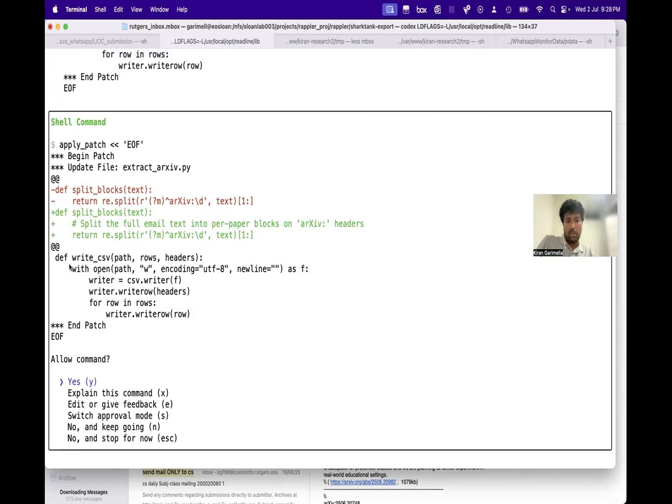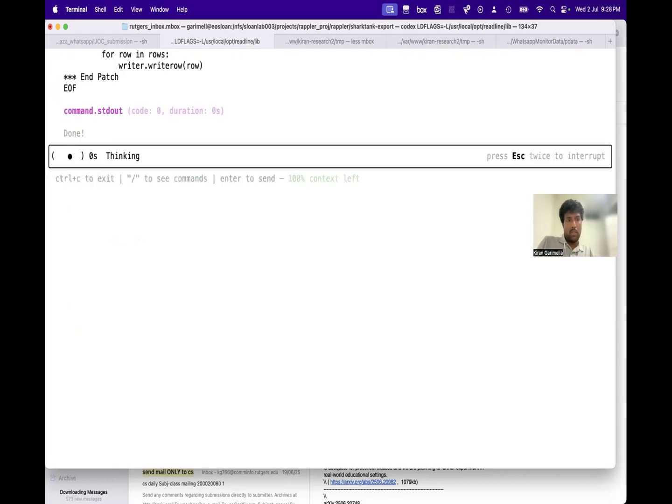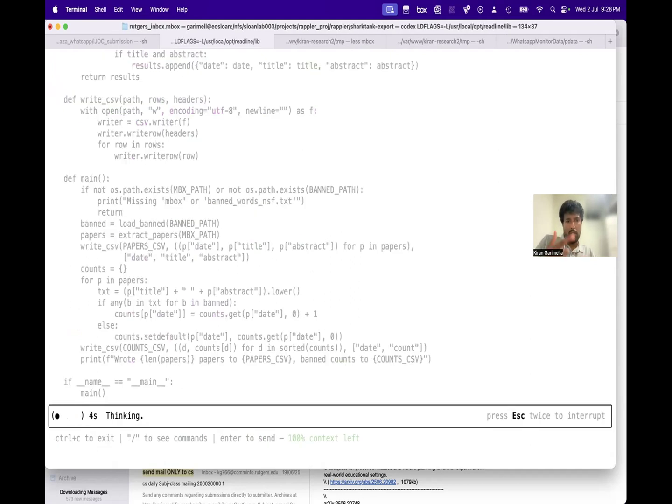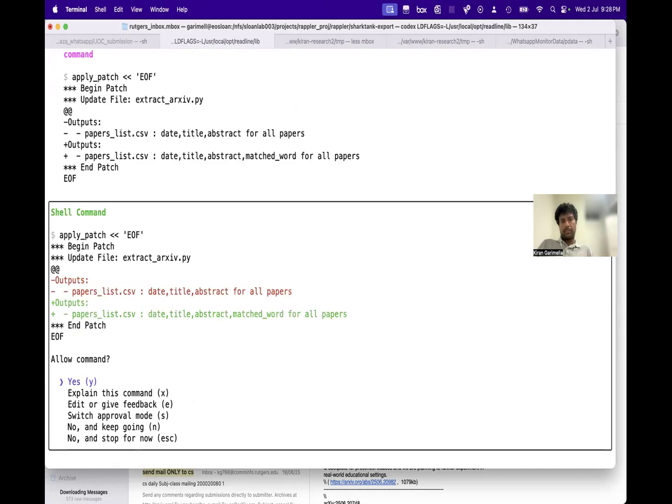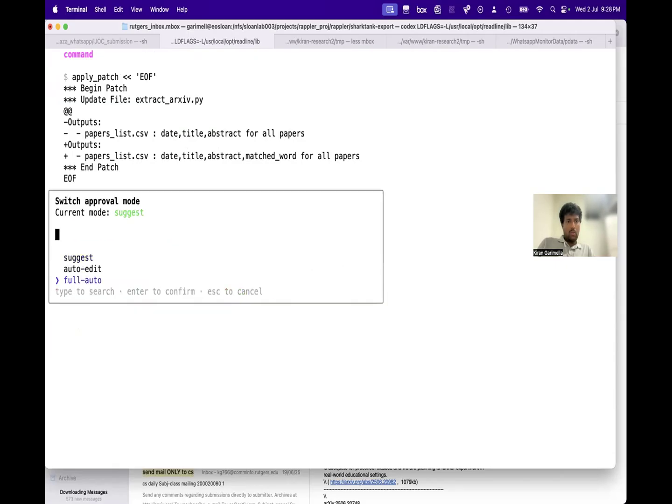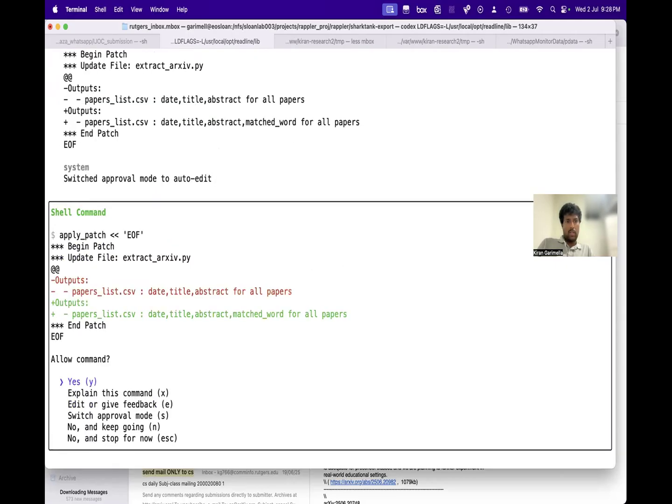Okay, why not? Whatever. Yeah, so it's basically okay doing this sort of thing. It rewrote some of that stuff now. Okay, so I can say switch approval mode, and then I will say auto edit.